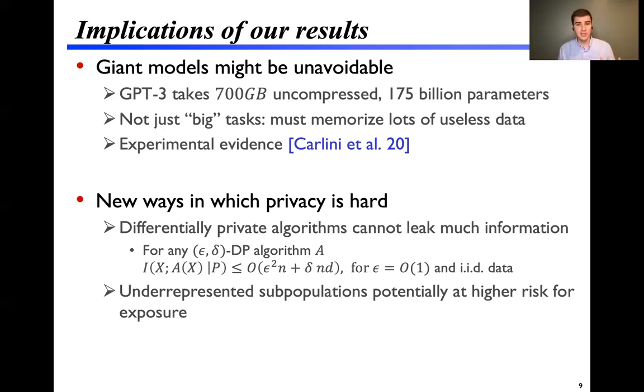This in and of itself is nothing new. There are a number of very striking separations from what can be done privately versus non-privately. But our work highlights a new way that privacy can't be achieved, in that it might be the subpopulations that we most want to protect, the underrepresented subpopulations that are at highest risk for exposure, because those are the data points from which the model wants to extract the most information to achieve high accuracy overall.